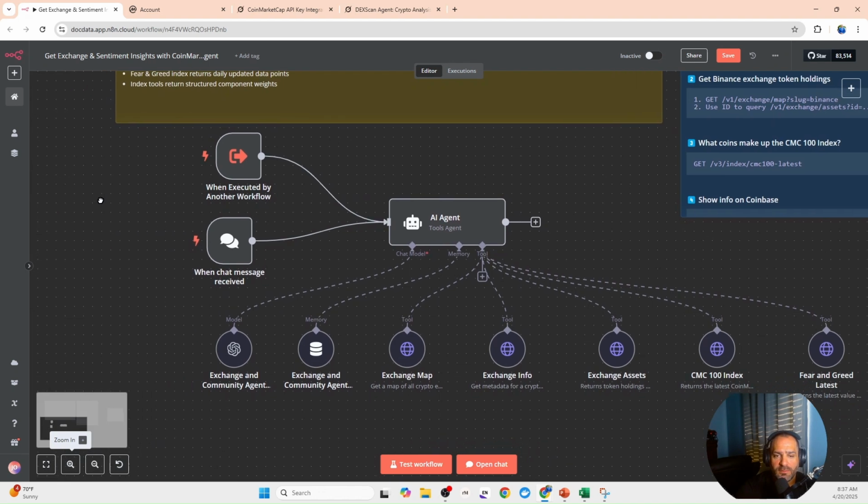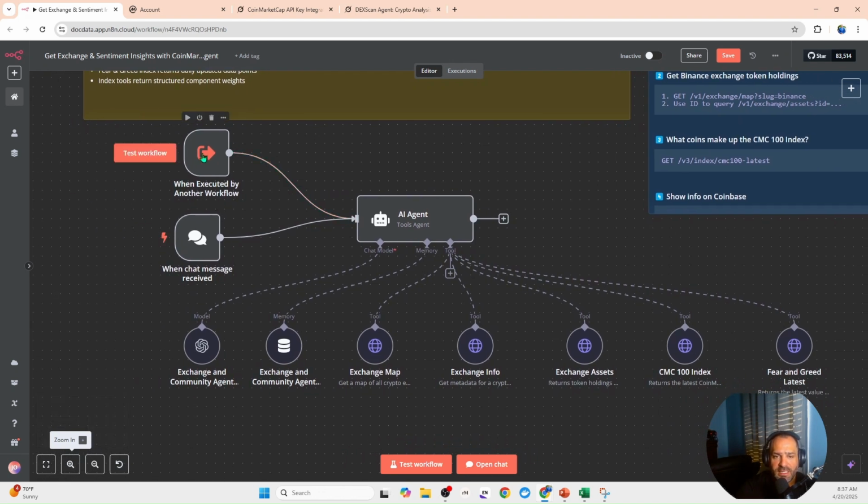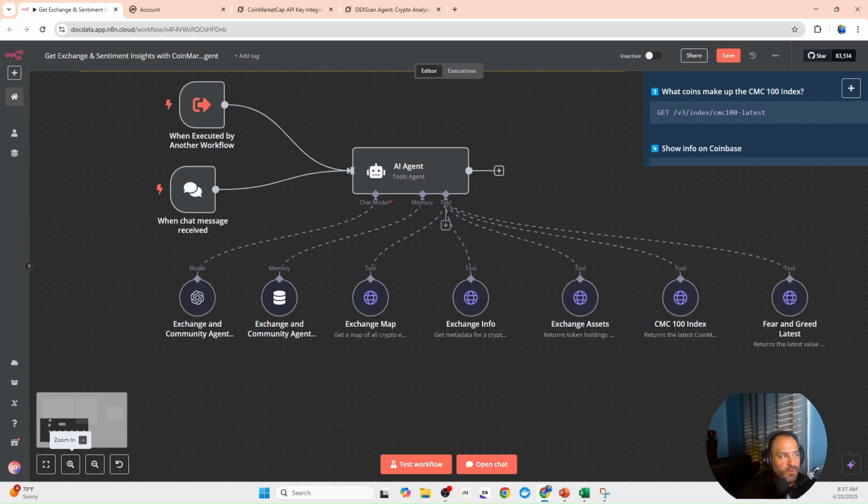Here is the workflow. As I mentioned, it's going to be tied to that bigger agent, but since we're in testing mode, we could use this by itself. And when we use that other agent, the information would flow in here and go to the agent the same way as we open this chat window. So now let's ask it the first question.